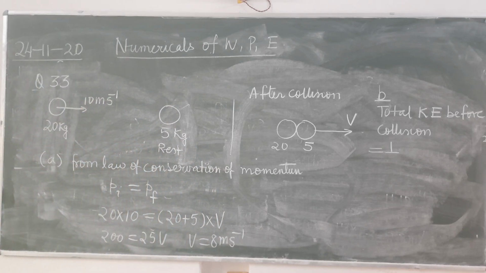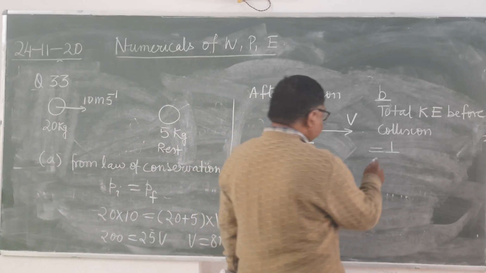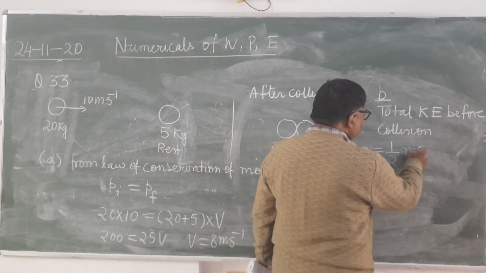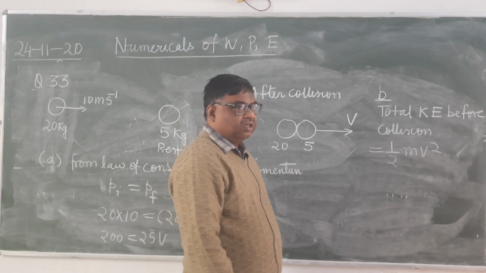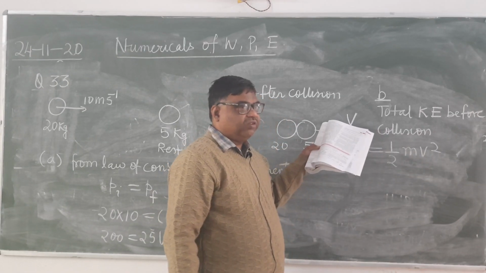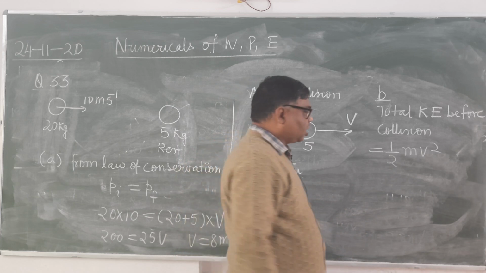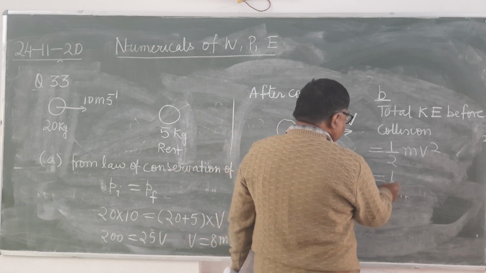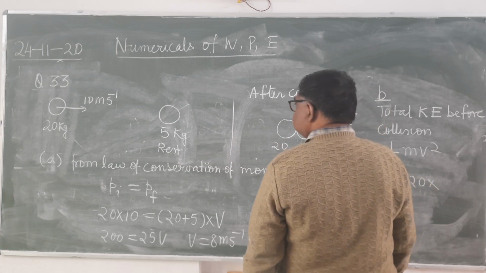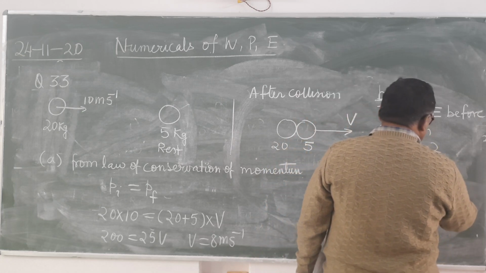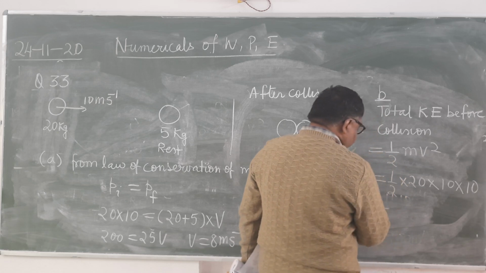So you can find 1 upon 2 m v square. It is simply a formula. Here v does not mean that v. It is just formula. So 1 upon 2, mass is 20 and velocity is 10. So 10 into 10, that is 1000 joule.